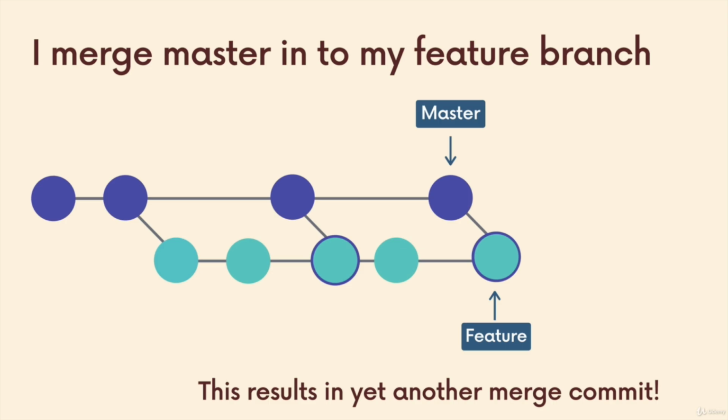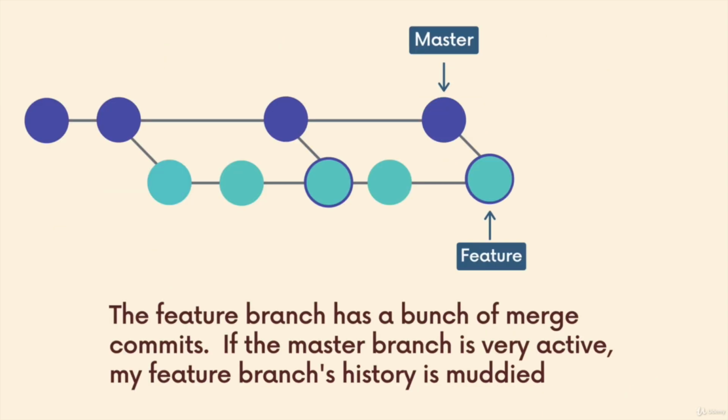So as I continue to work, imagine that instead of 5 commits here or something, I have a whole bunch of commits on my feature branch. Maybe I'm working on it over the course of weeks, not just days. And the rest of the team is very active. So we have a very active master branch, lots of changes happening in the meantime. So I need to continuously merge those in, and I end up with all these merge commits. My entire feature branch might have dozens of merge commits that don't actually say anything about what I'm working on. They have nothing to do with my actual code or with my commits. They just have to be there because I merged, right? We don't have a way around that.